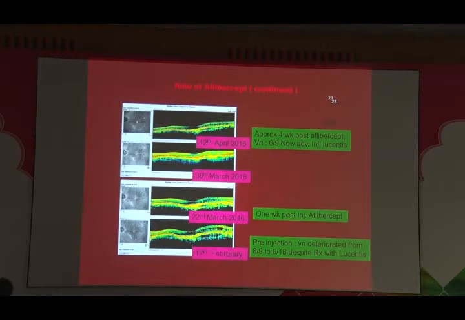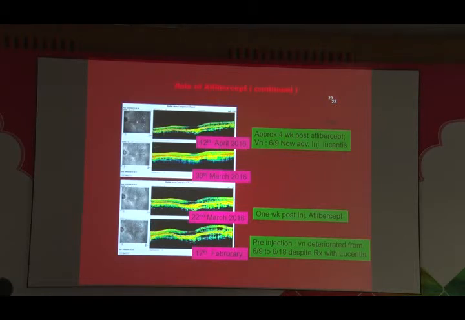The second patient was maintaining a 6/9 vision, and then with these multiple injections, he suddenly worsened to 6/18. Was given aflibercept, these intraretinal cystic cavities disappeared, and you see within a month it's almost gone. And then the vision also improved. Now this is a great thing to happen for us. So here we now, after this, again shifted him back to Lucentis and maintained him on Lucentis, giving aflibercept a very small number of times.